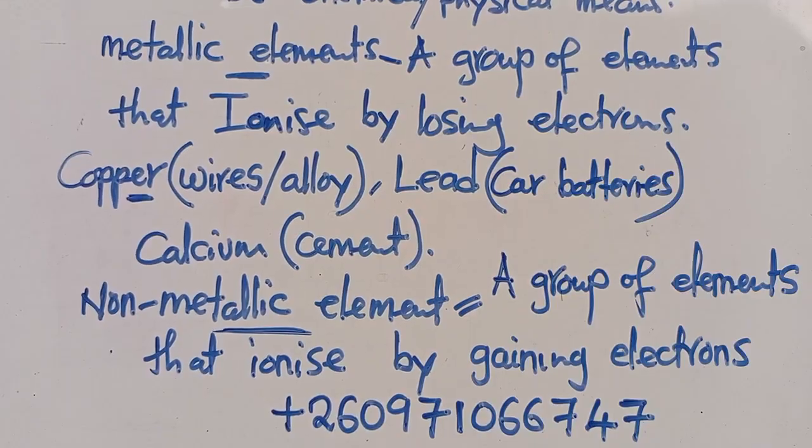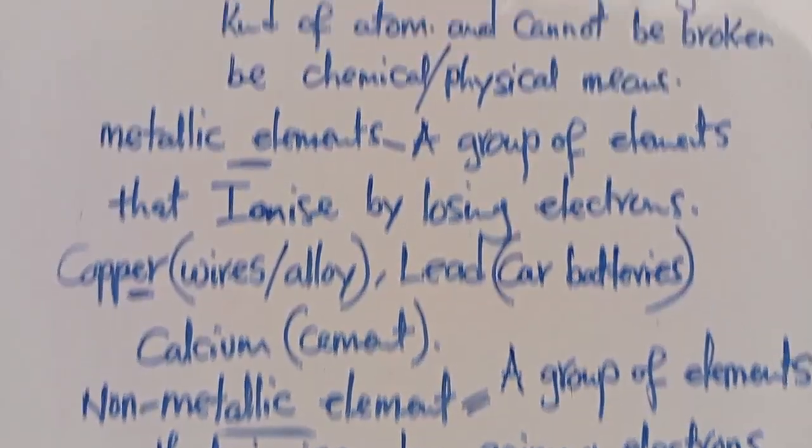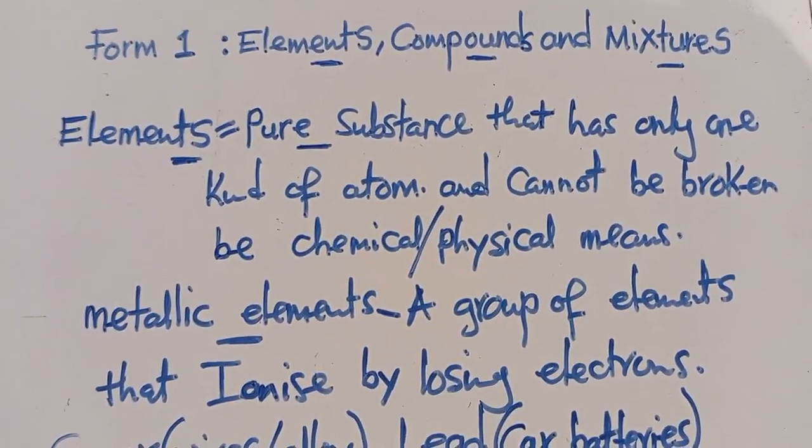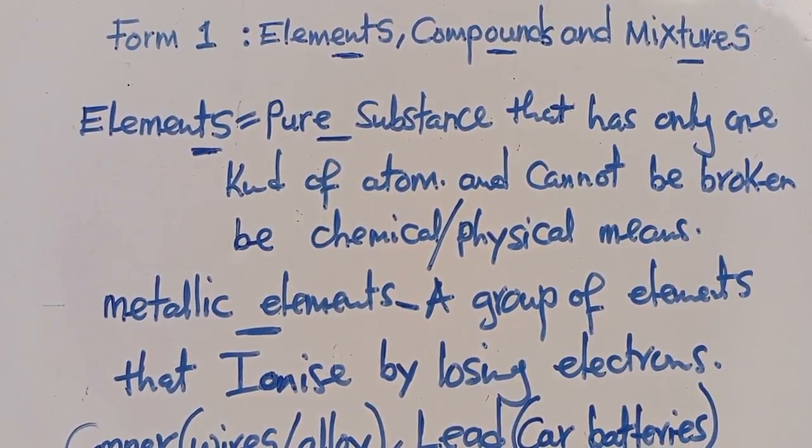So you are able to understand all these things in your daily life. These are things that we are familiar with. So now we proceed and look at the other things.